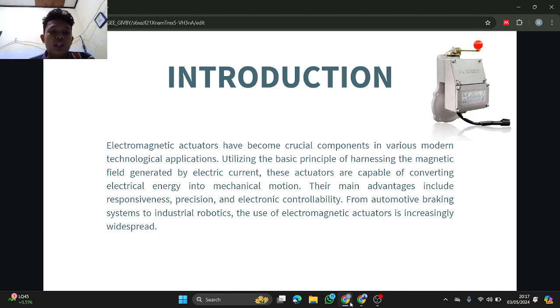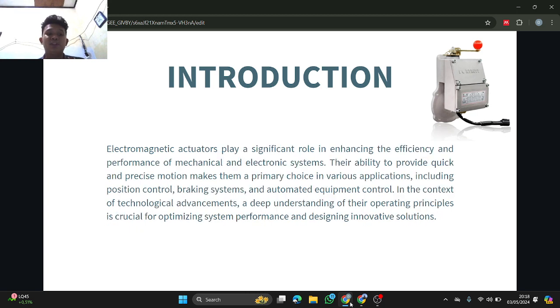Introduction. Electromagnetic actuators have become crucial components in various modern technological applications. Utilizing the basic principle of harnessing the magnetic field generated by electric current, these actuators are capable of converting electric energy into mechanical motion. Their main advantages include responsiveness, precision, and controllability. From automotive braking systems to industrial robotics, the use of electromagnetic actuators is increasingly widespread. Electromagnetic actuators play a significant role in changing the efficiency and performance of mechanical and electronic systems.